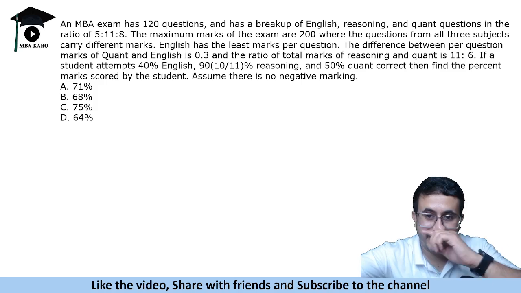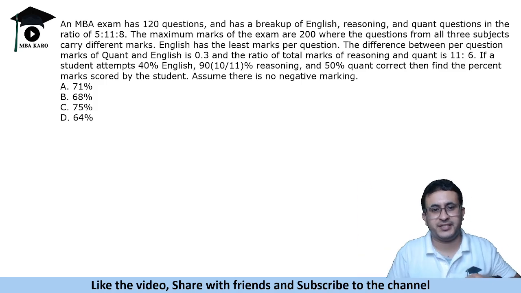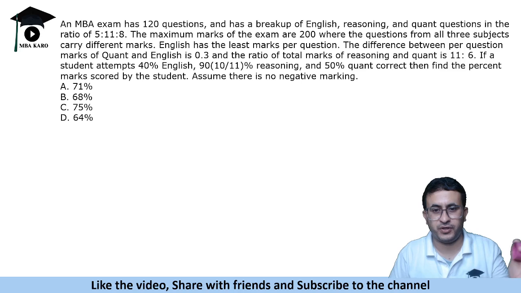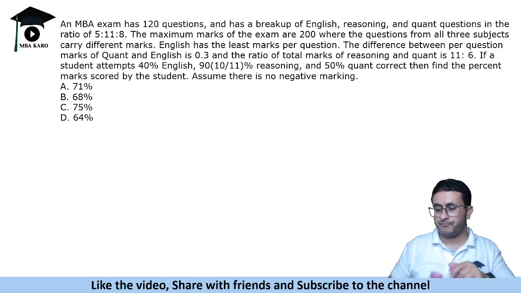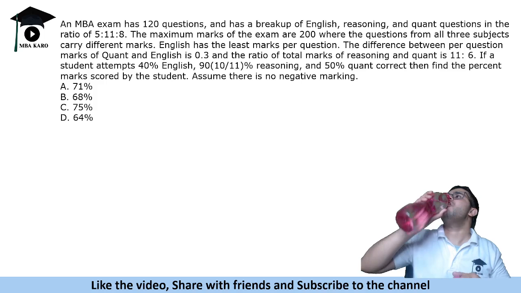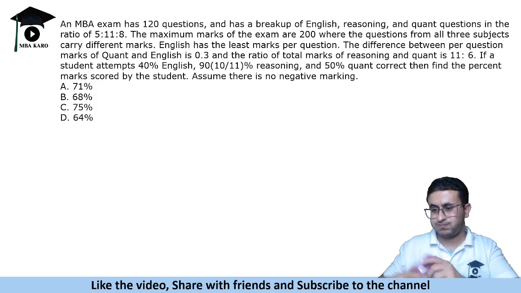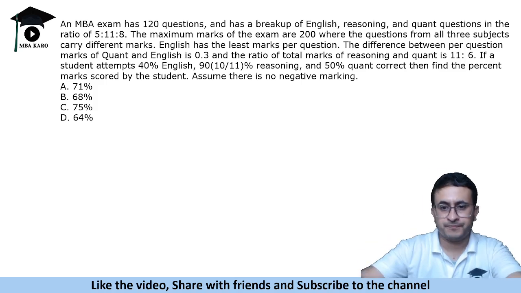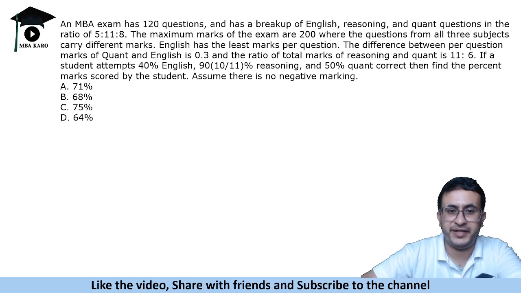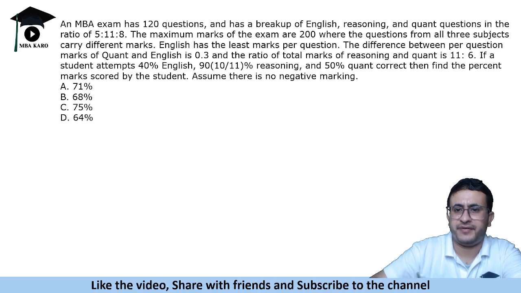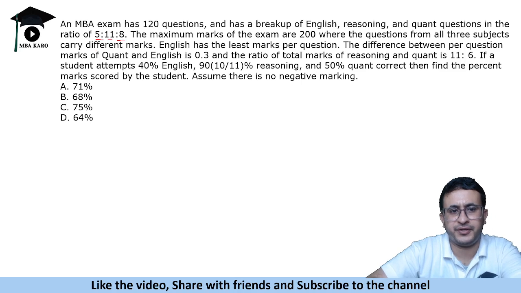Okay, so another lengthy question, right? Read the question and try to solve it, and then we'll discuss. It says that an MBA exam has 120 questions and has a breakup of English, reasoning and quant questions in the ratio 5:11:8.